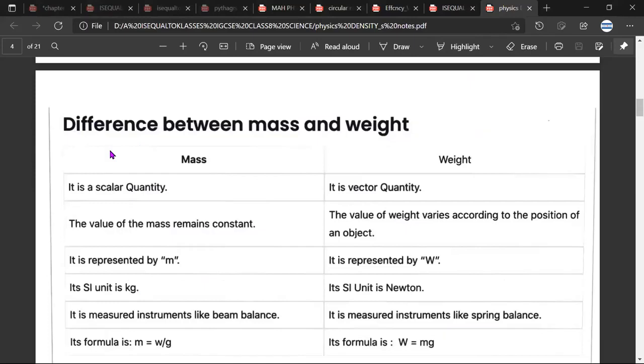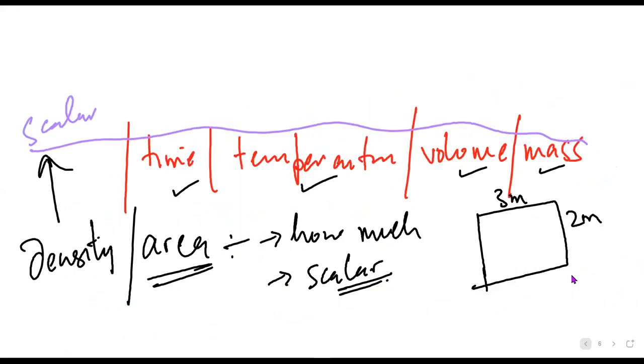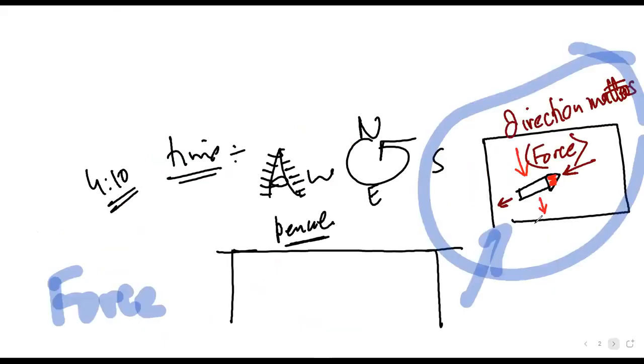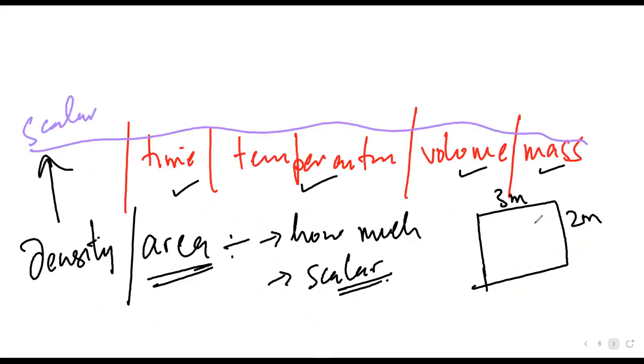So I hope you have understood the difference between mass and weight. Mr. Araman, Mr. Satya. Yes, sir. So can you send this also, the difference between them? Yeah, absolutely. I'll upload this in the next half an hour or so. And are we clear about the difference between vectors and scalars also? Yes, sir. 100%.